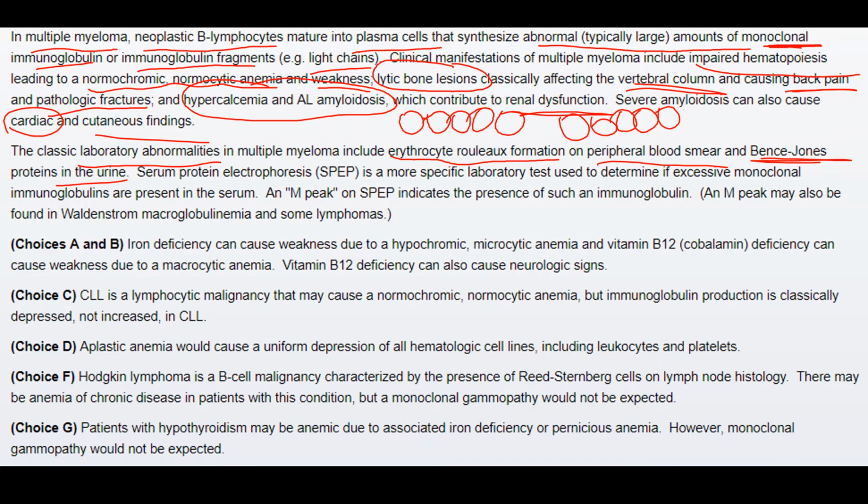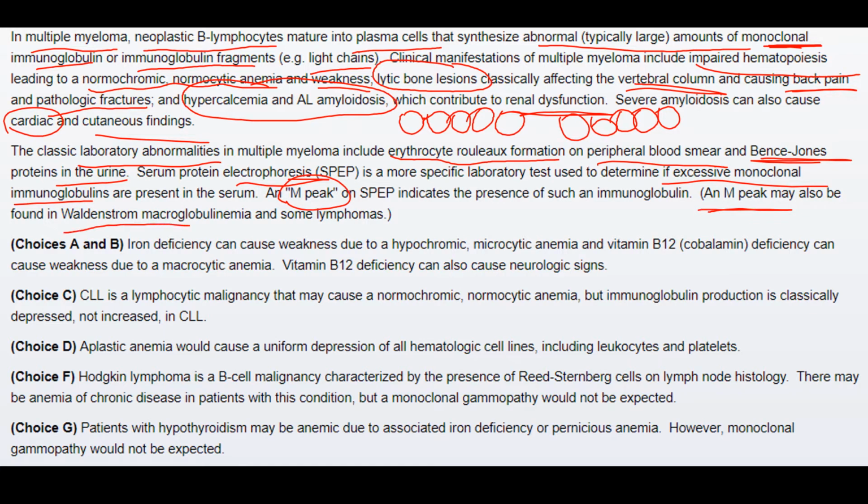in the urine. This is due to filtration of the light chains of the immunoglobulin in the urine. Then on electrophoresis we see that there is an excessive monoclonal immunoglobulin present in the serum, which is represented by the M peak. The M peak indicates an increase in one type of monoclonal excessive immunoglobulin. And the M peak is not specific only for multiple myeloma.